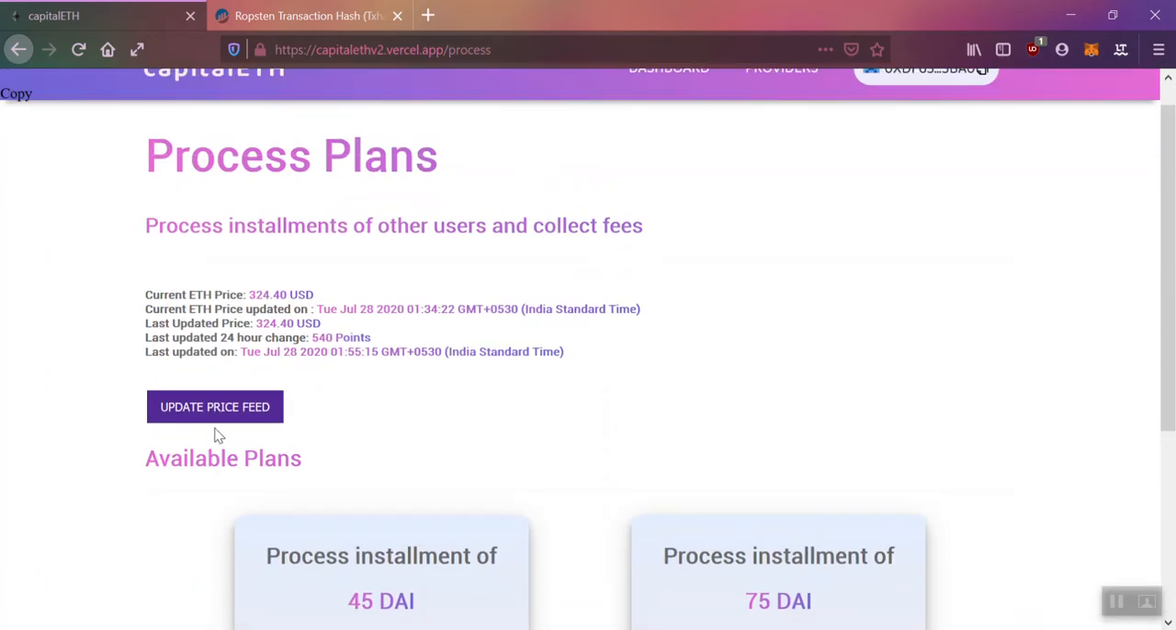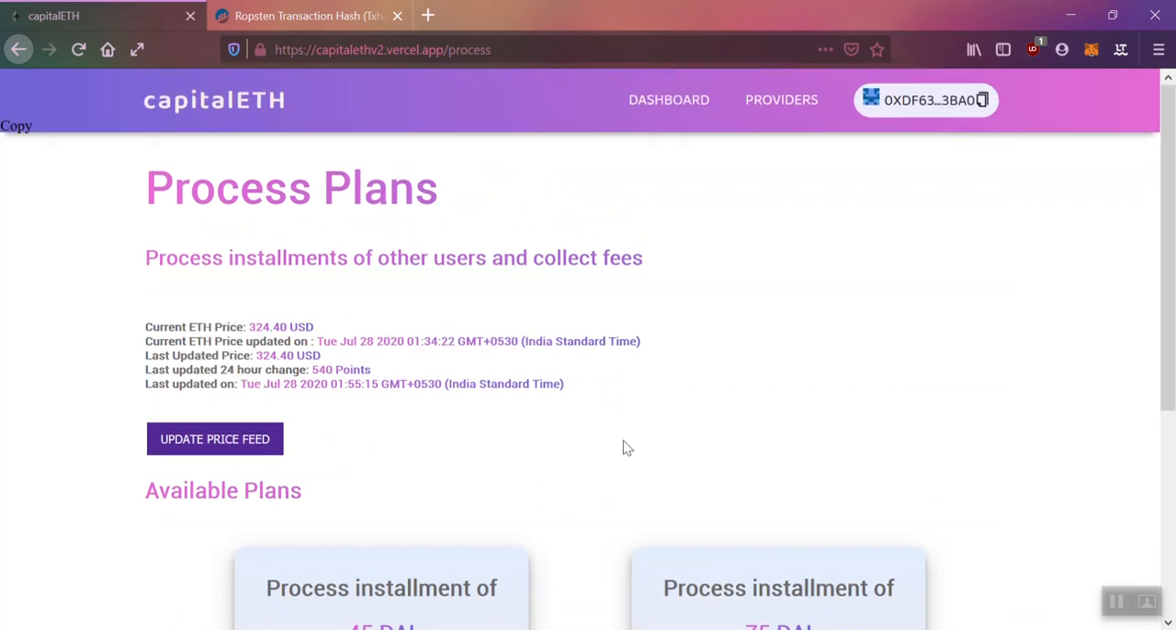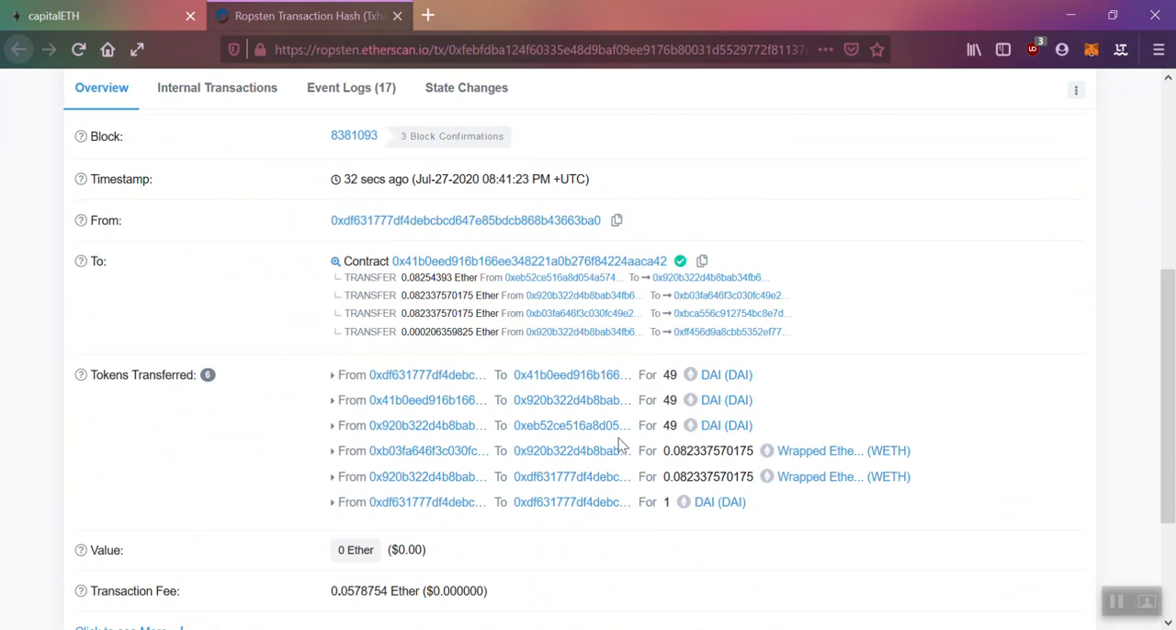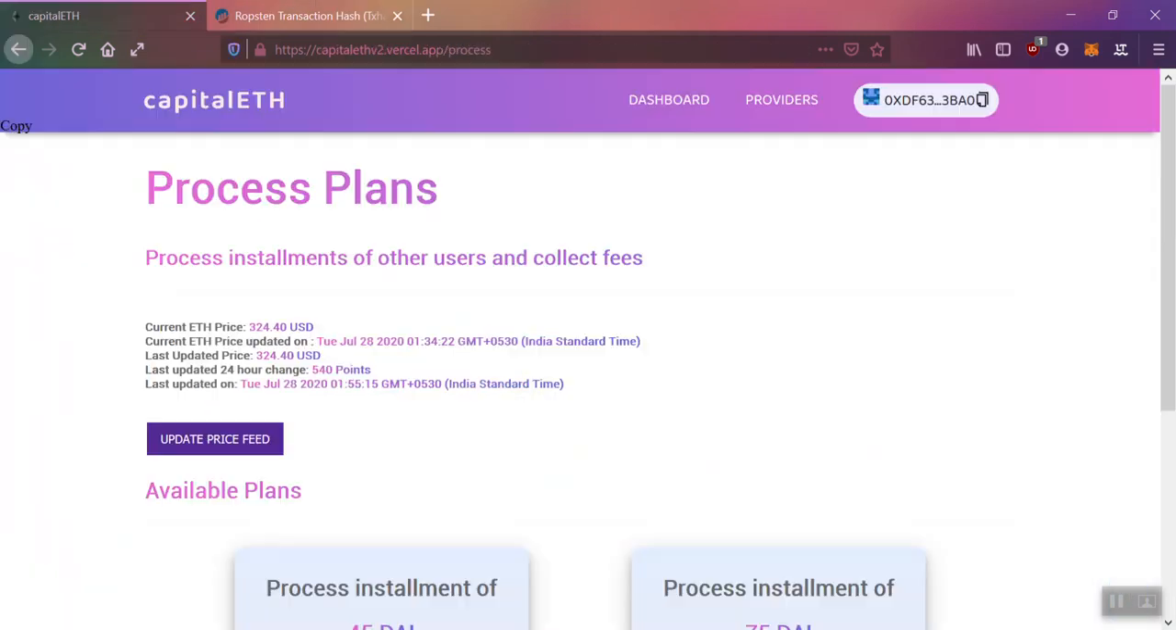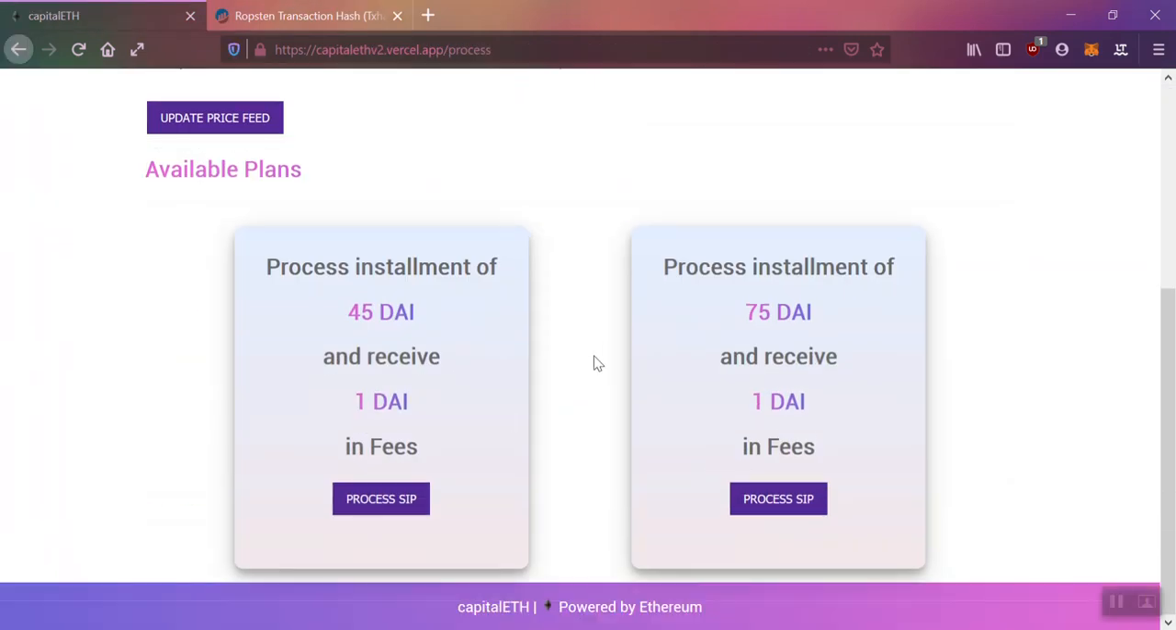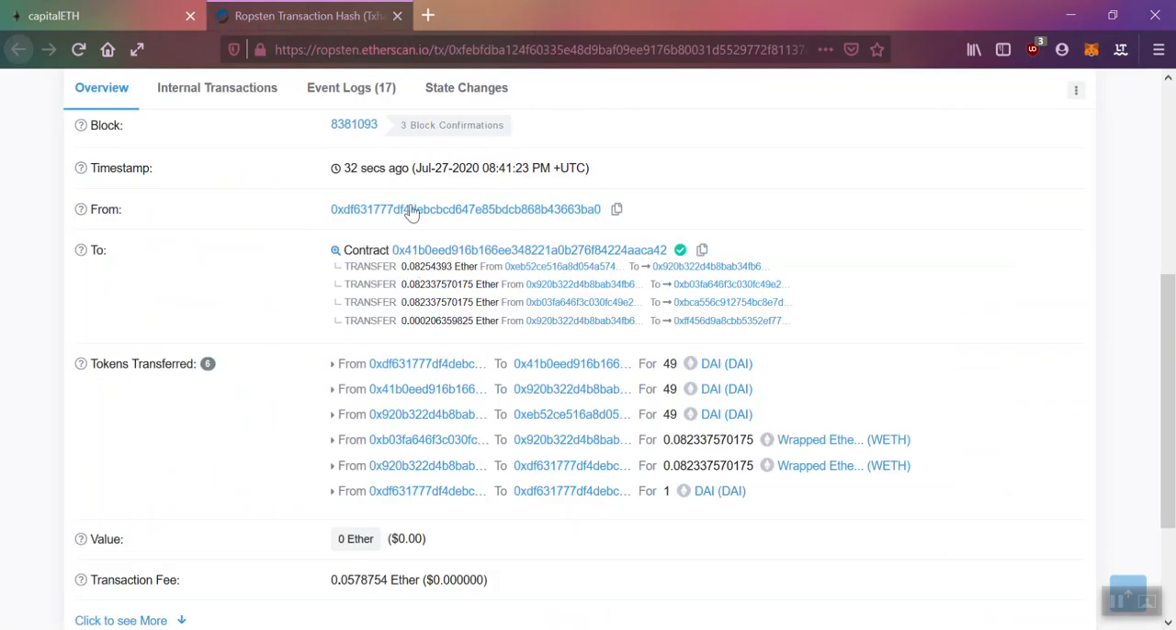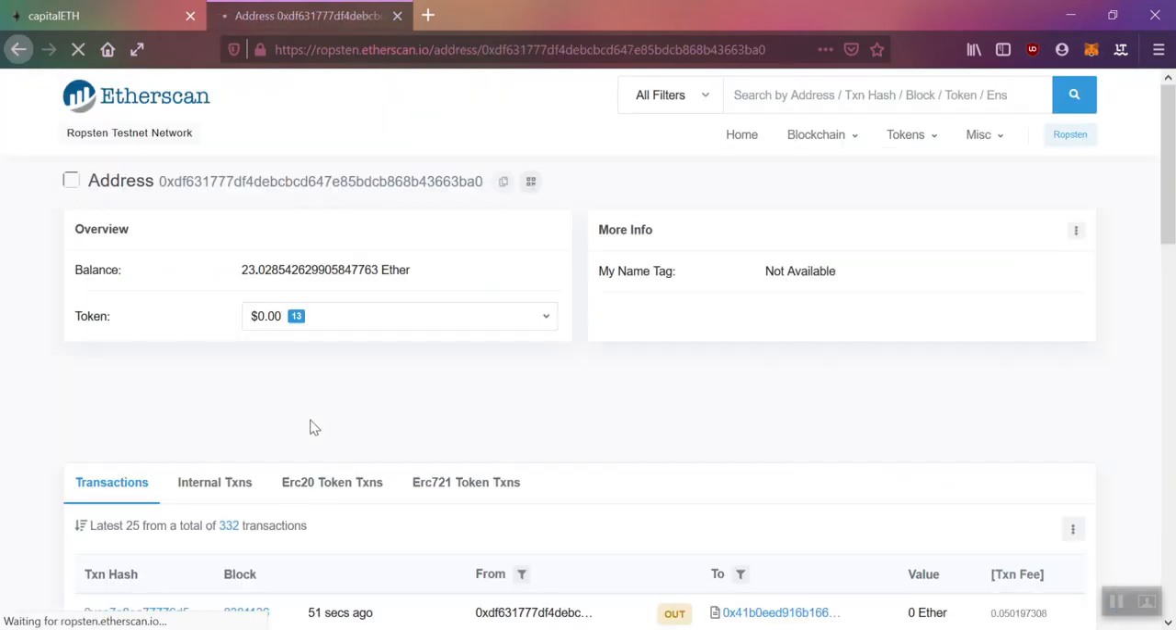And we have this button here which can be used to update the price feed in the smart contract. So the transaction is confirmed. Let's check its status. Okay, I think I closed the view. Let's just go ahead and check the transaction.